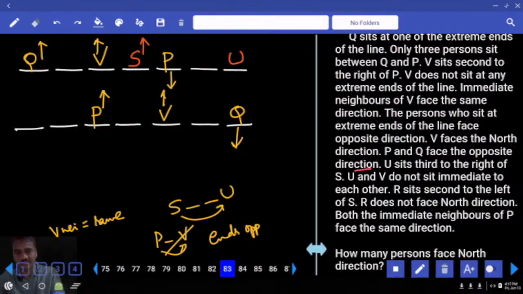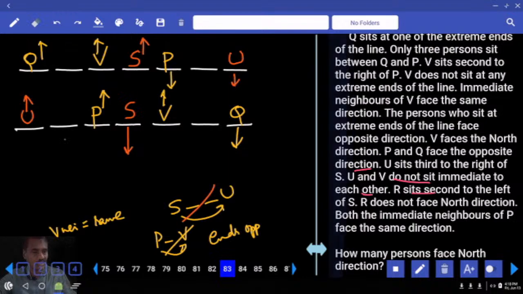Then coming back to this one, U cannot be adjacent to V, so U is here. If U is here, S is here. U is seated third to the right of S, which means S must be facing south. Then ends are opposite. Now Q is north, U is south. Q is south, U is north. Then any other information? U and V do not sit immediately next to each other.